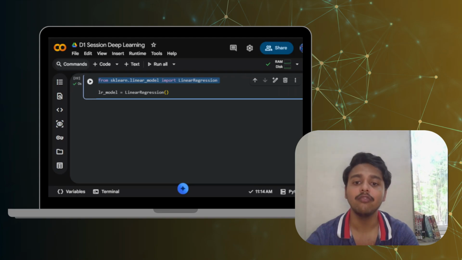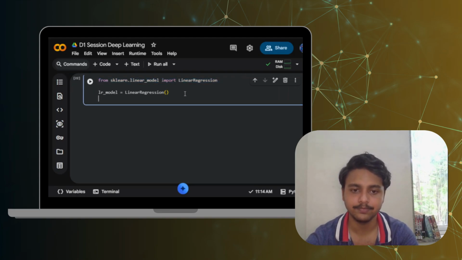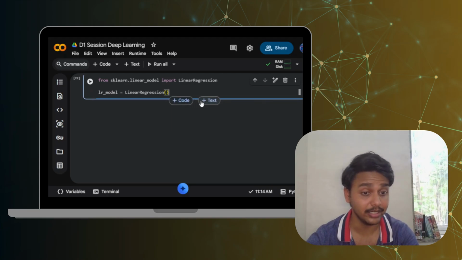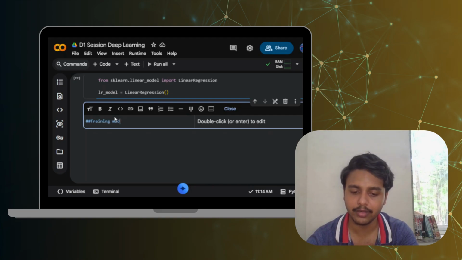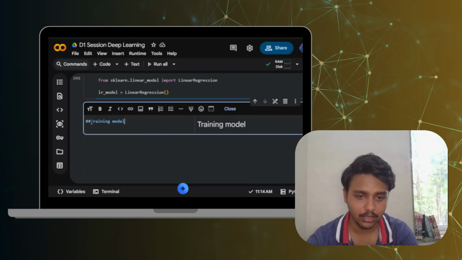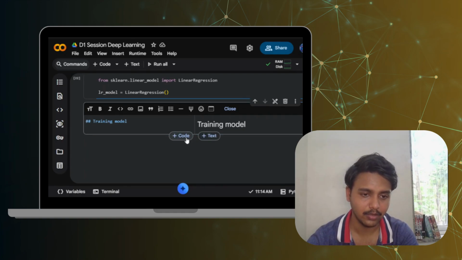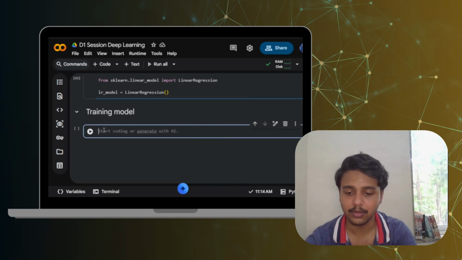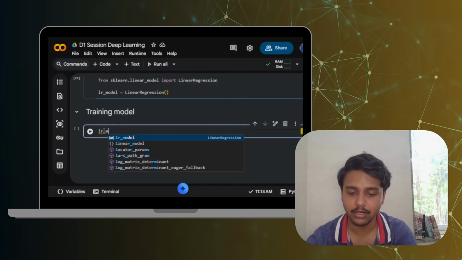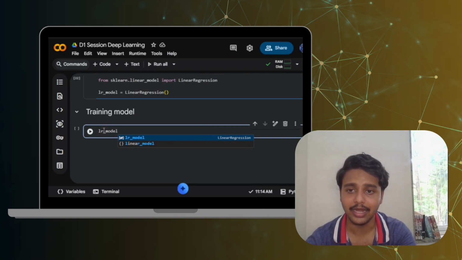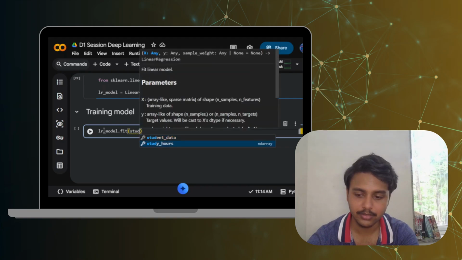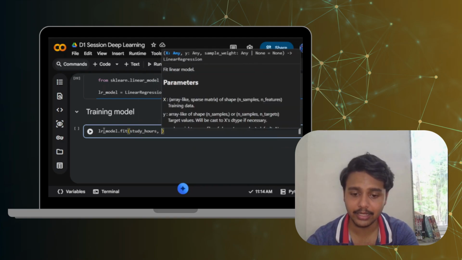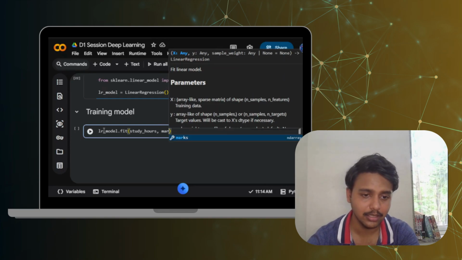Now we will begin with training the model. Let us create a new cell, and inside this cell we will write training model, and then new code. Here I am going to write lr_model, the linear regression model, and fit it with study hours and the marks.